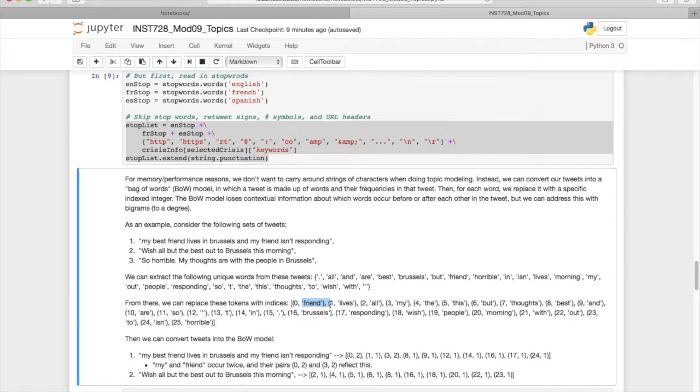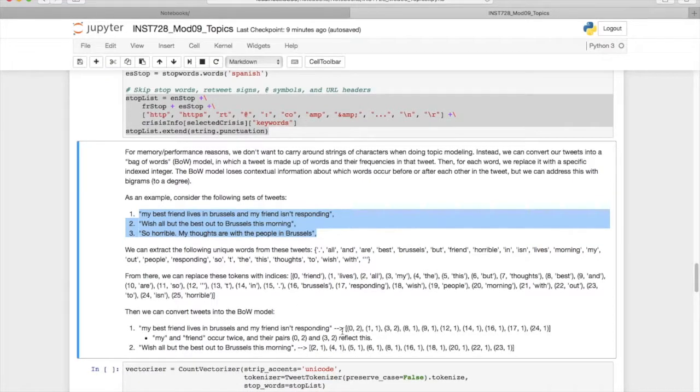Okay, so once we have that, then we can convert our tweets here into a real bag of words model. What this means is we'll replace each one of these words. So we'll replace the words my best friend with their numeric indices from this list here, and the frequency in which those words occur. So we'll convert this tweet, my best friend lives in Brussels and my friend isn't responding.